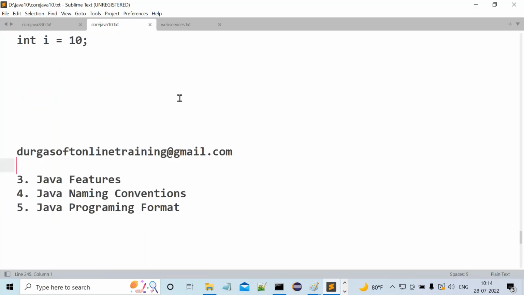C and C++ are static programming languages, whereas Java is what? Dynamic programming language. Next one, a preprocessor is required in C and C++, but a preprocessor is not required in Java. Next one, C and C++ are platform dependent, whereas Java is what? Platform independent programming language. So these are the differences, we understood clearly, right?